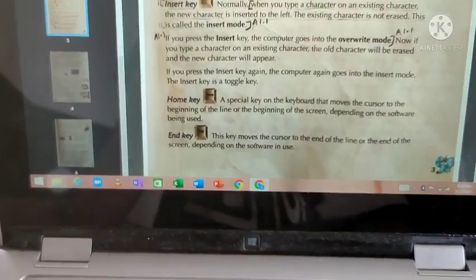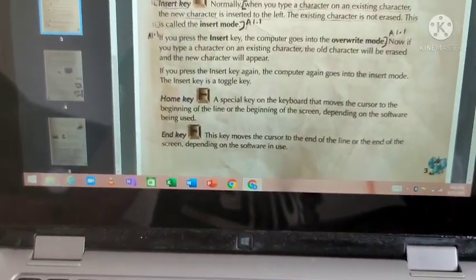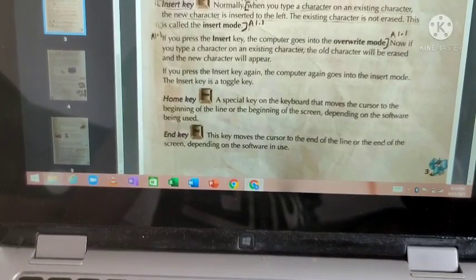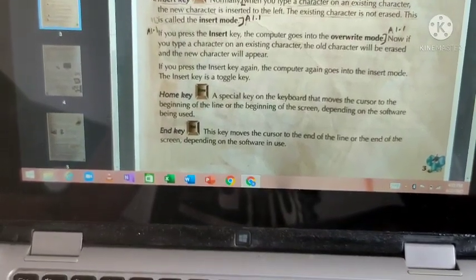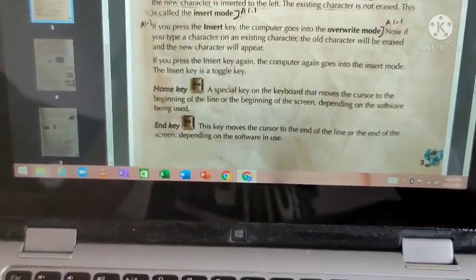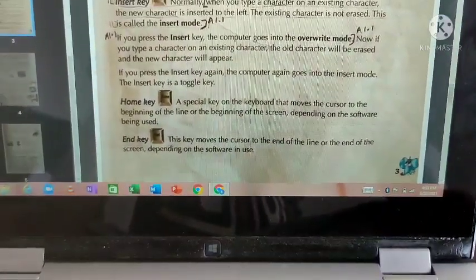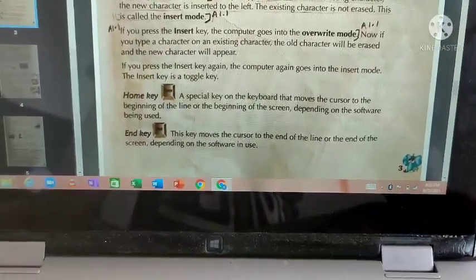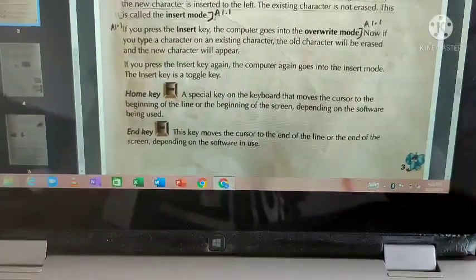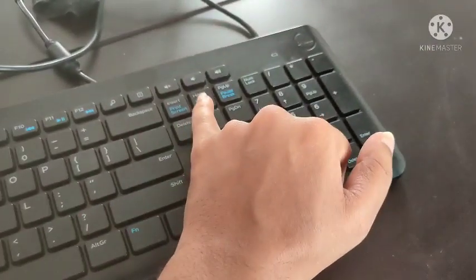Next key, the home key. A special key on the keyboard that moves the cursor to the beginning of the line or the beginning of the screen, depending on the software being used. Take the same example, Microsoft Word. For example, you typed a document of 10 pages and you are on the 10th page. Now you want to go directly to the first page. So obviously this is the home key. If you press the home key, it will directly go to the first page.